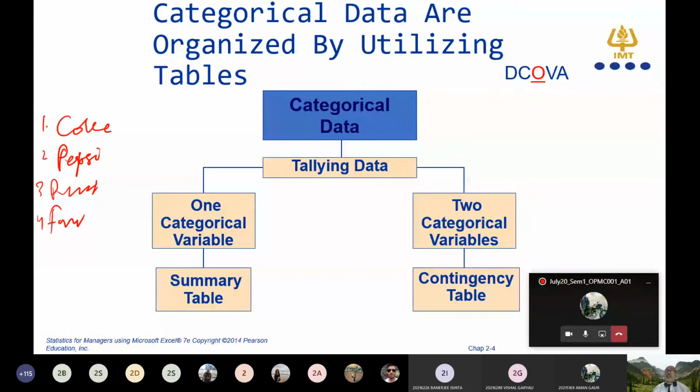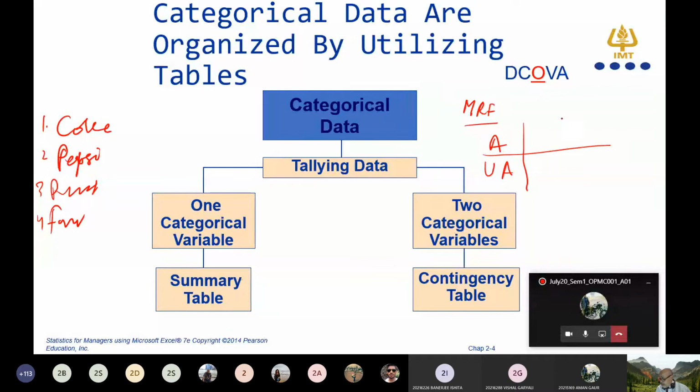If you have two categorical variables, suppose you are working in an MRF tire company, and you wanted to know whether the people are aware about MRF tire or not. So you have asked a question: are you aware about MRF tire? Or are you unaware about MRF tire?